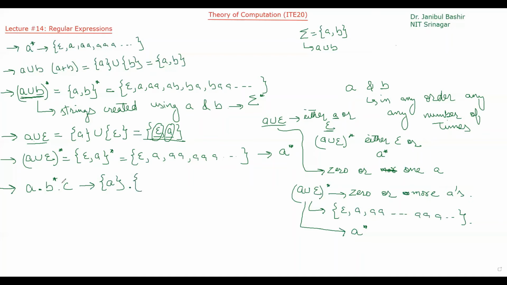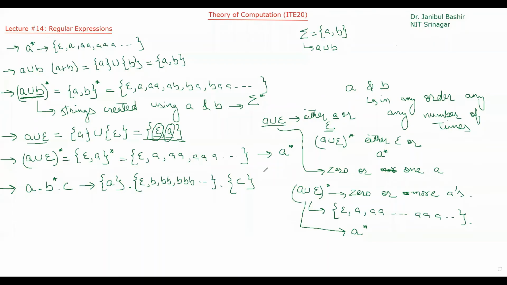What is B star? B star means 0 or more copies of B: epsilon, B, B B, B B B, and so on. Then dot concatenation C, the language represented by regular expression C. So that means, for example, the first should be A, then 0 or more B's, then last should be C.